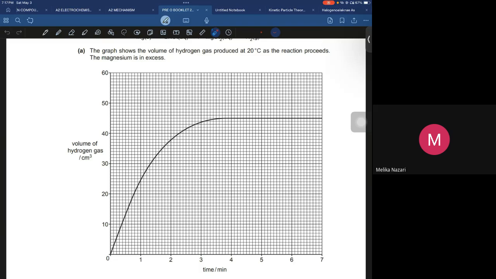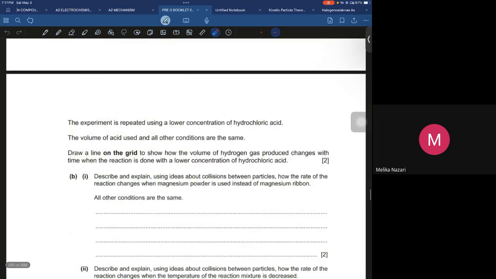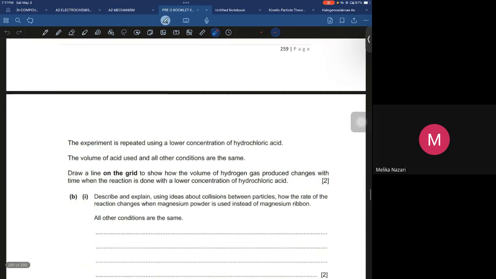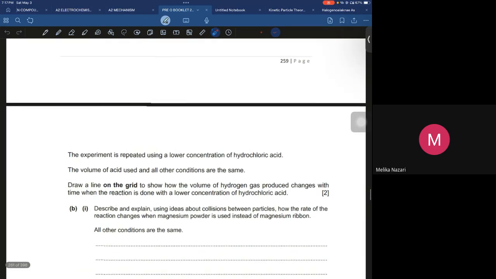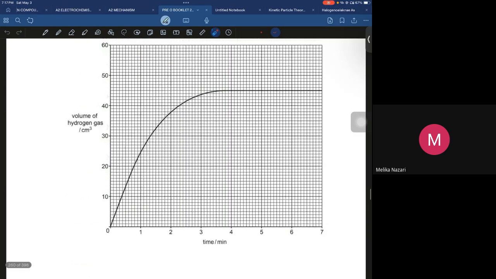So how can I express this in a graph? They are saying draw a line on the grid to show how the volume of hydrogen gas produced changes with time when the reaction is done. I would say that the line would be less steep, but it would end on the same point, just like that.